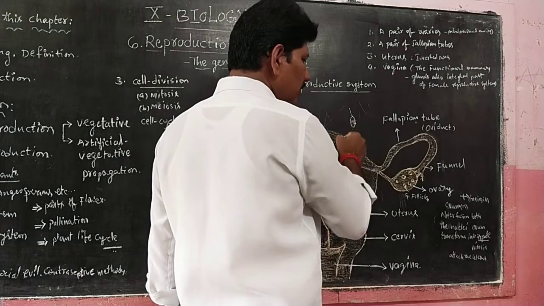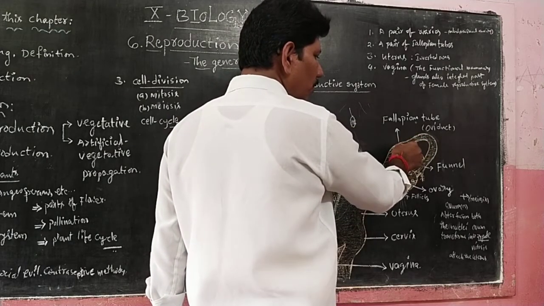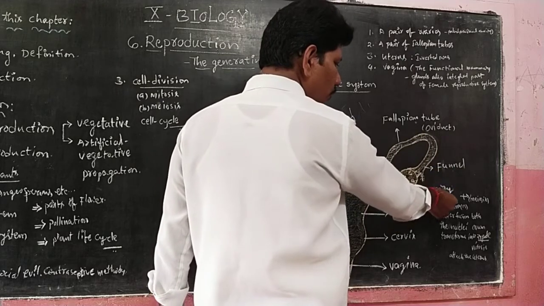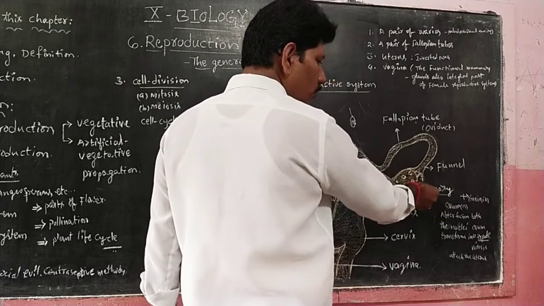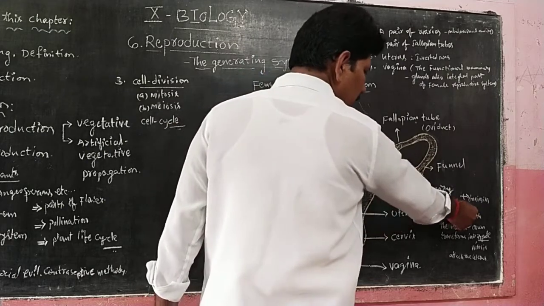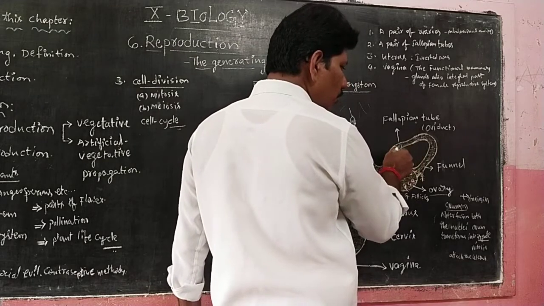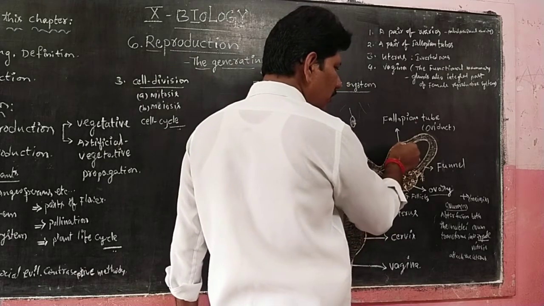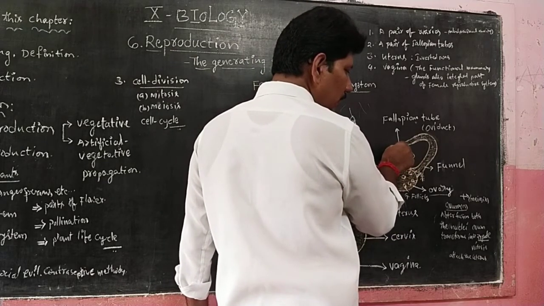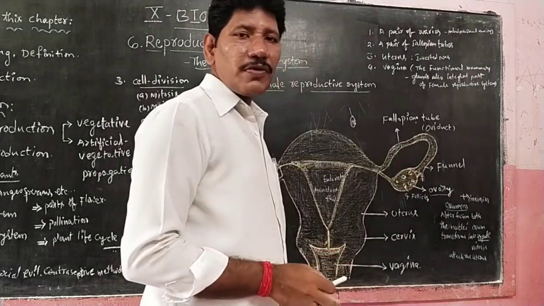So the nucleus of the sperm cell can fuse with the female ovum, which has another nucleus. The ovary, plural ovaries, produces the ova. An ovum has the haploid number. After fusion of the nuclei of the sperm cell and the female ovum, the ovum is transformed into a zygote.